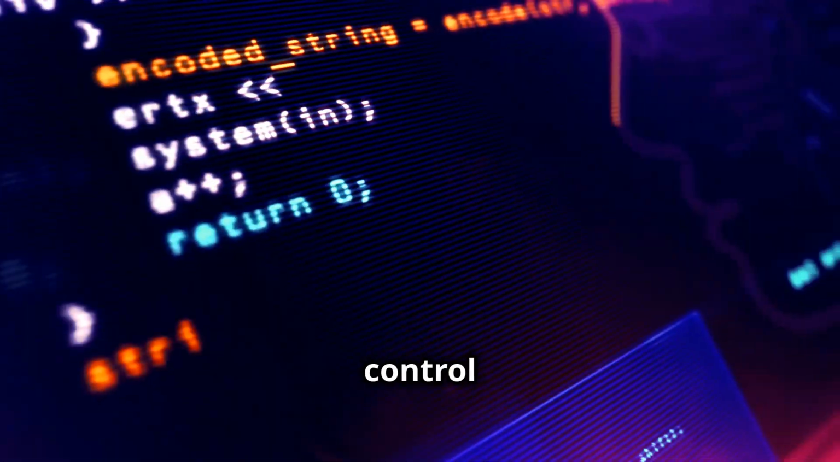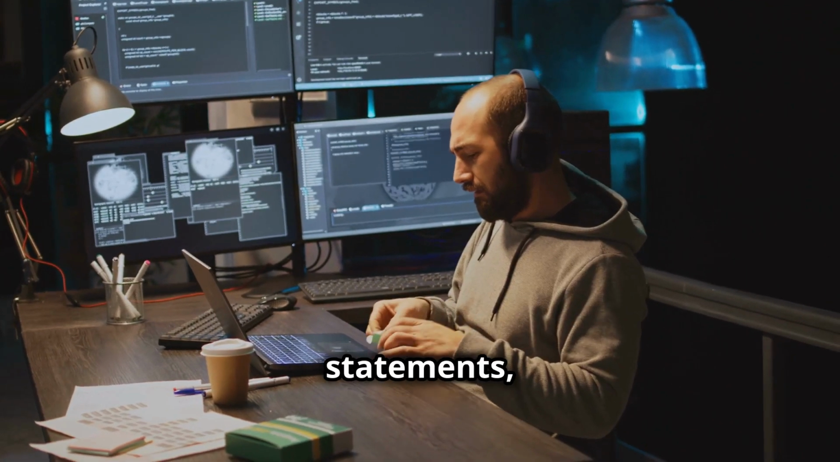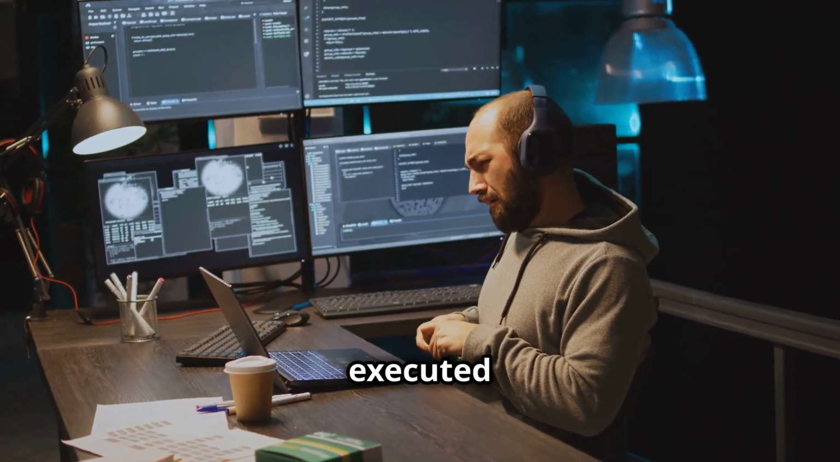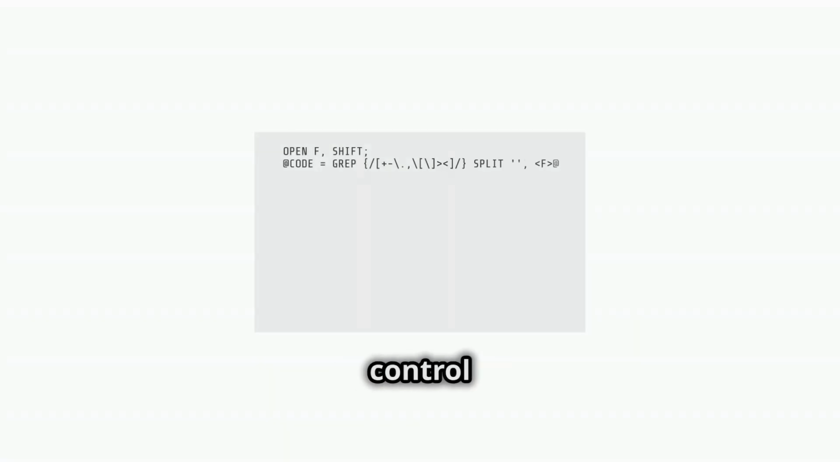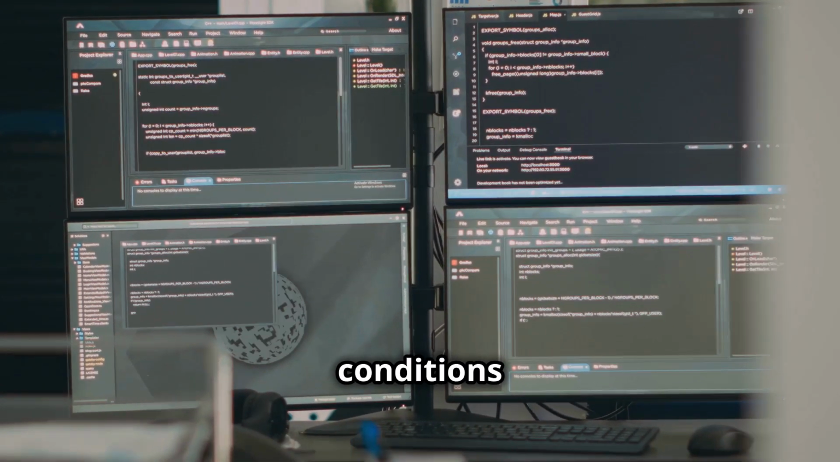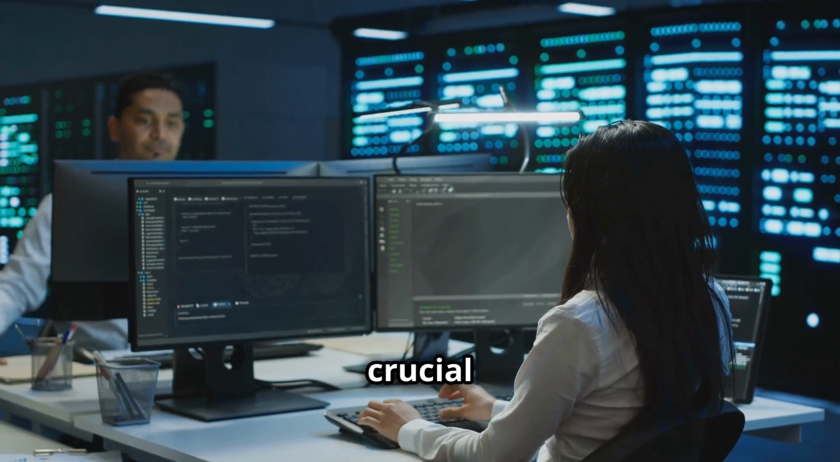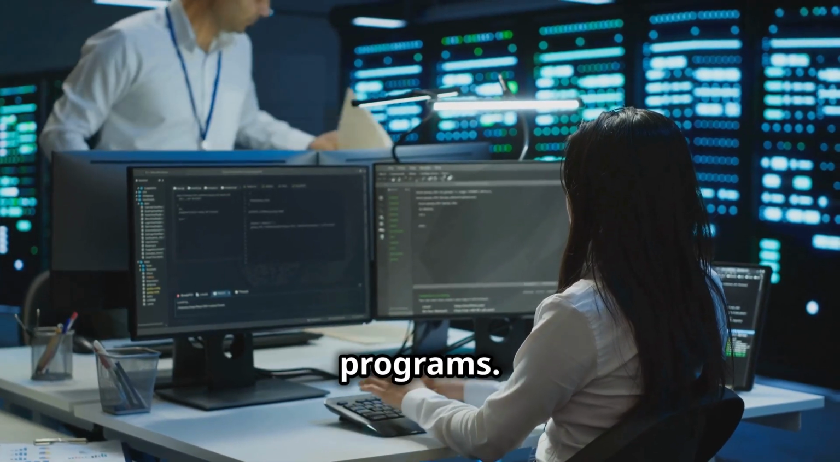Moving on to control flow. Control flow in Python refers to the order in which individual statements, instructions, or function calls are executed or evaluated. The most common control flow statements are if, for, and while. These statements allow you to execute code based on certain conditions or repeatedly run a block of code. Understanding control flow is crucial for writing efficient and effective programs.